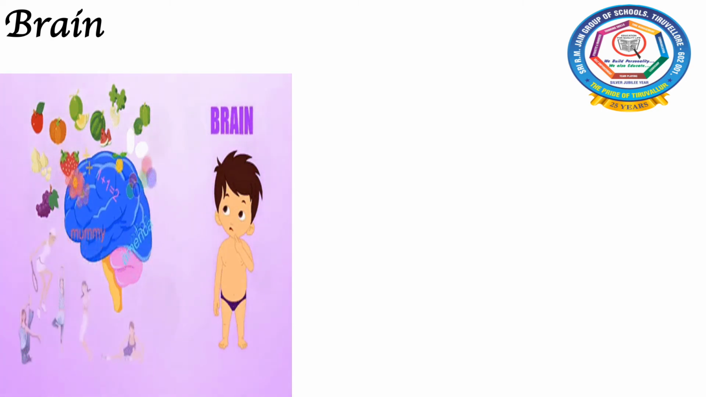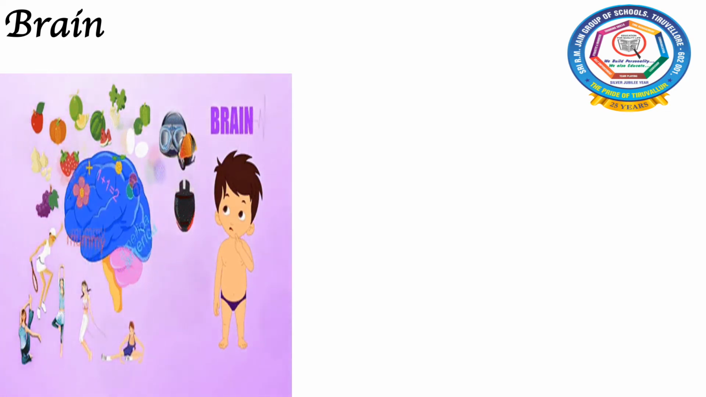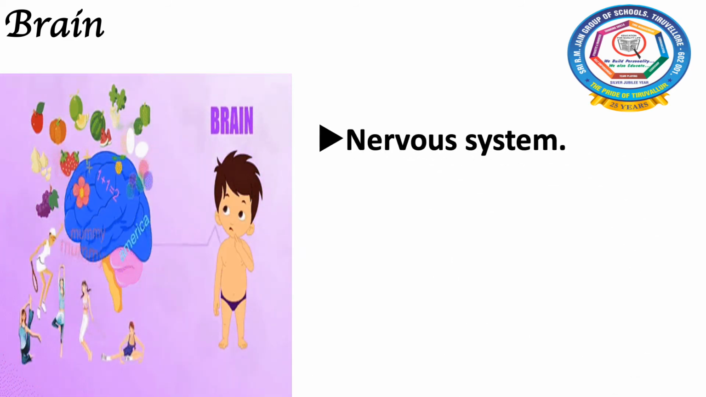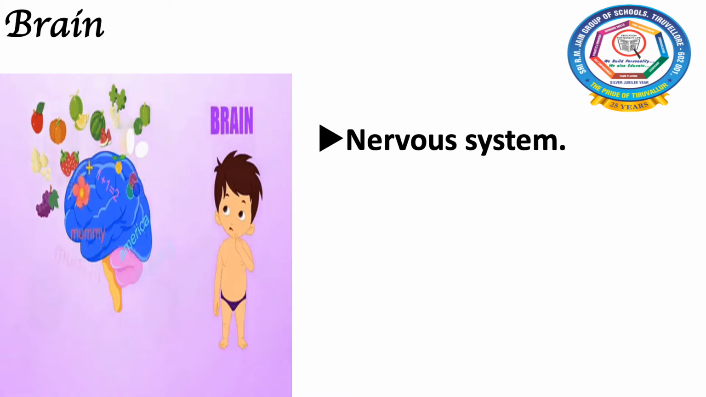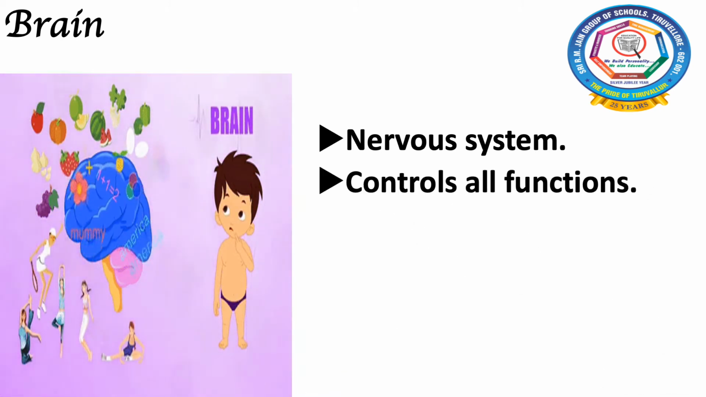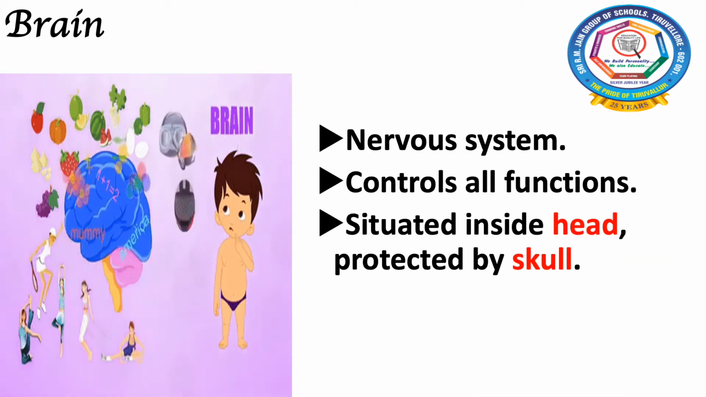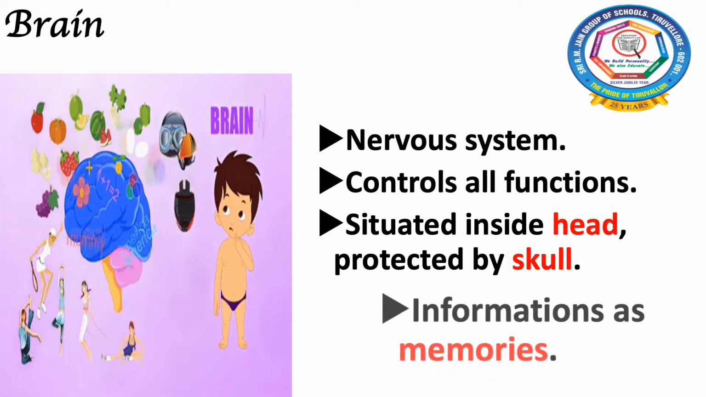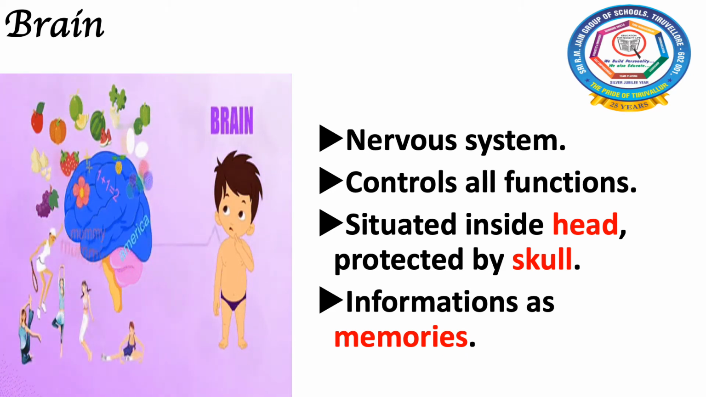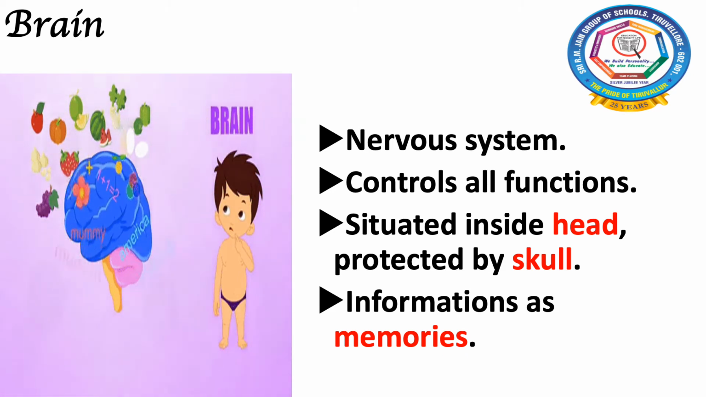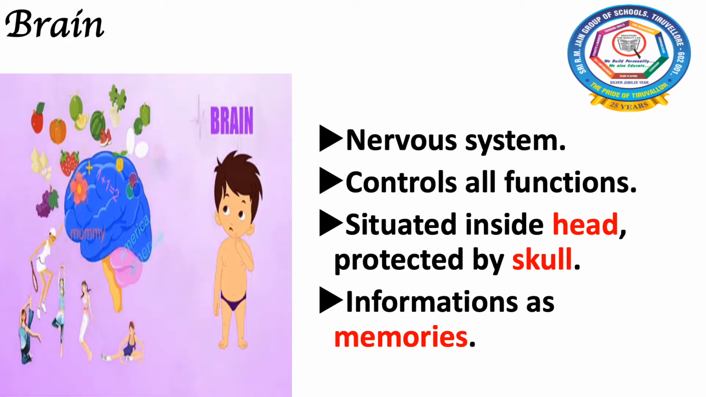Children, I have an interesting fact to share with you. Do you know that a human brain has a capacity to store 5 times as much information as Wikipedia? Our brain is a part of our nervous system. Our brain controls almost all functions of our body. It is situated inside the head and protected by a hard bony structure called the skull. If you touch your head, you will feel a hard bony structure. That is called the skull.